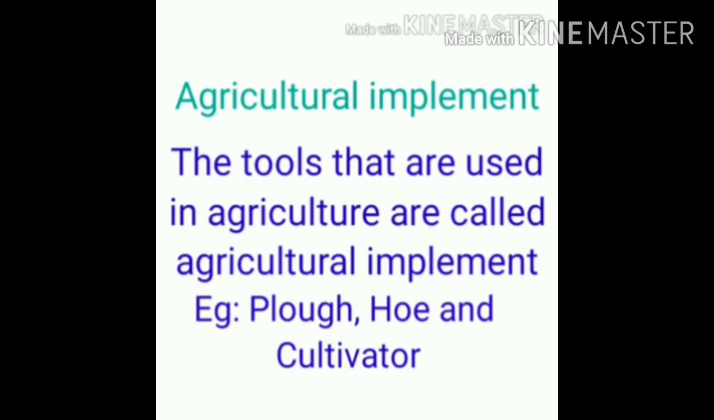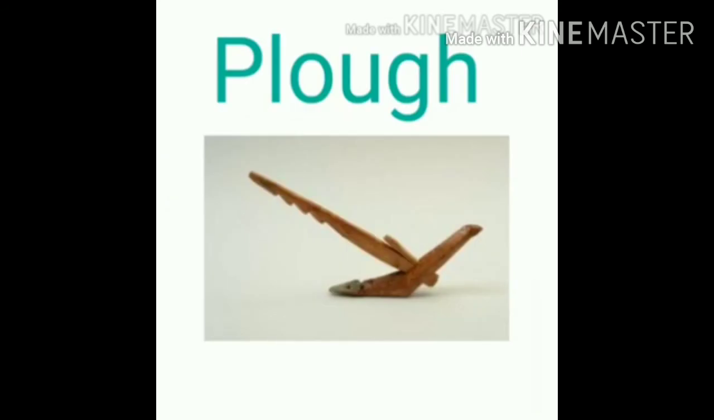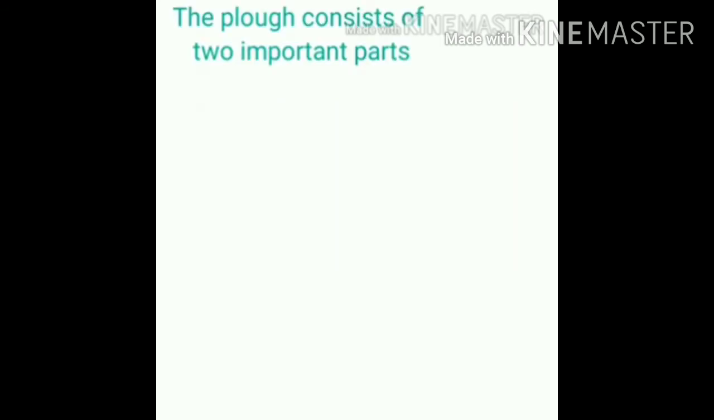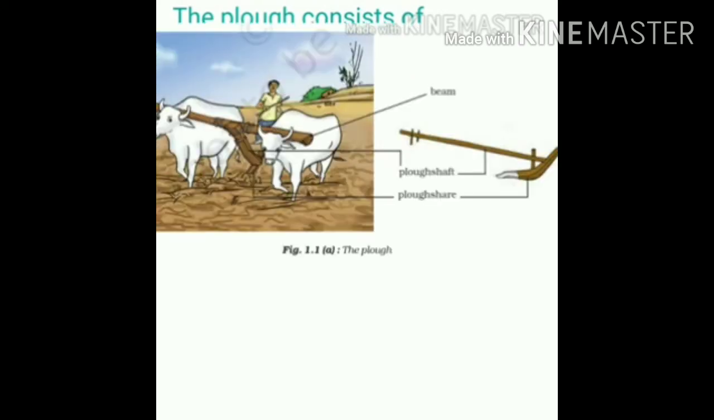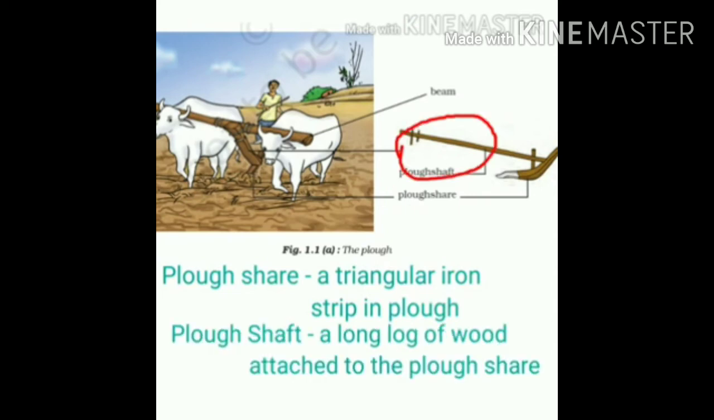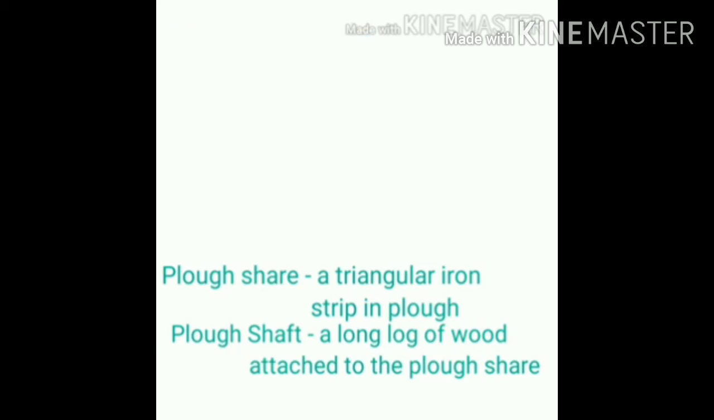We are going to see details about all these implements. The first implement that we are going to see is the plough. It is used for ploughing the soil, adding fertilizer to the crop, and removing weeds. Weeds means unwanted plants. The plough consists of two important parts, that is the ploughshare, a triangular iron strip in the plough. Next is the plough shaft, a long log of wood attached to the ploughshare.